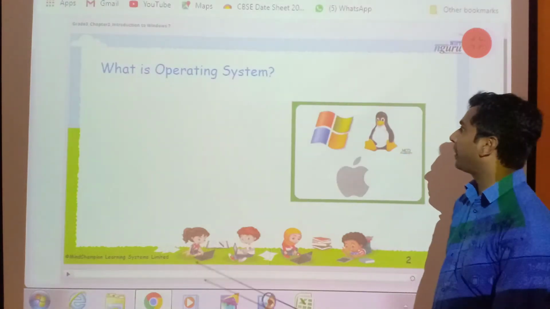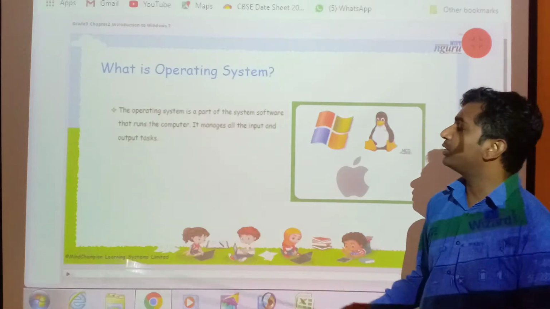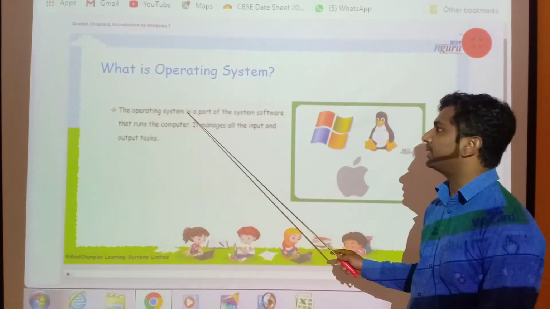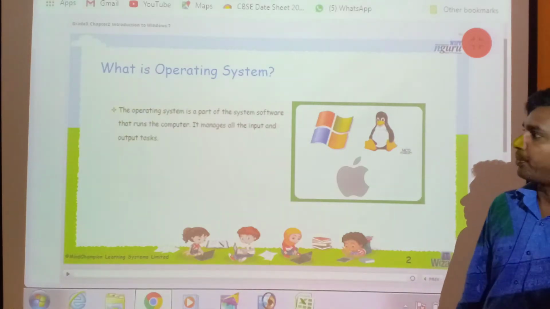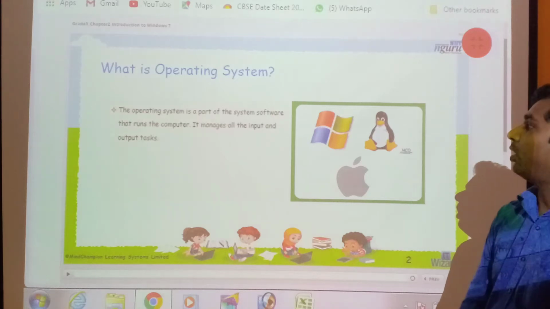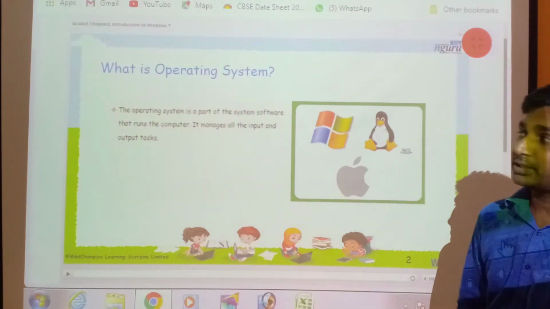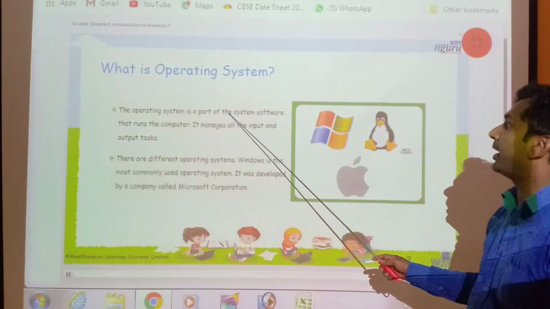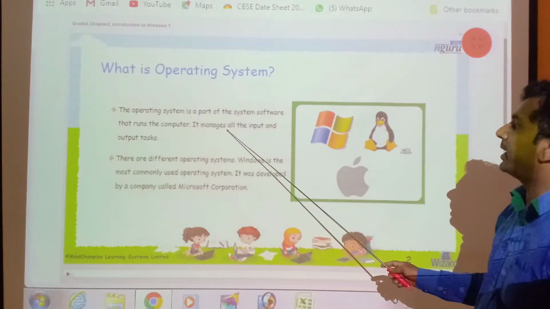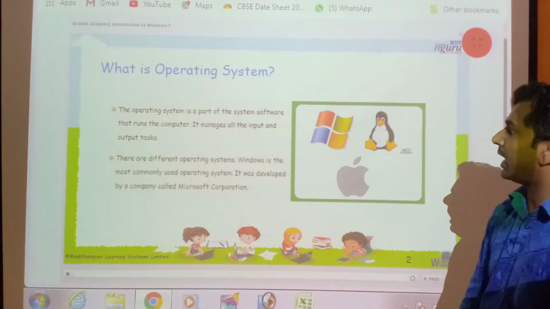Windows 7 is an operating system. What is an operating system? The operating system is a part of system software that runs on the computer. It manages all the input and output tasks. The operating system is a part of system software that runs on the computer. It manages all the input, process, and output tasks.